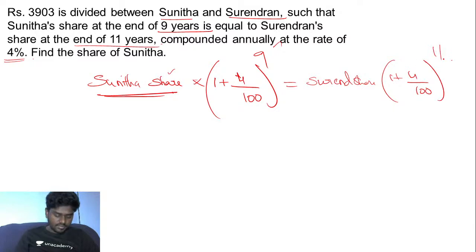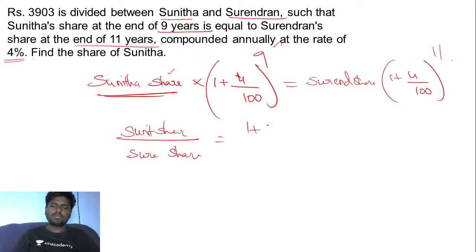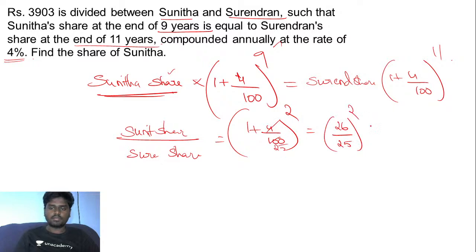Now if you try to simplify this, Sunita's share by Surendran's share is equal to 1 plus 4 by 100, the whole power 2, we'll be getting, right? Fine, so if you try to simplify this, this goes exactly 25. So 26 by 25, the whole square, it is 676 by 625, and they're asking you to find the share of Sunita.